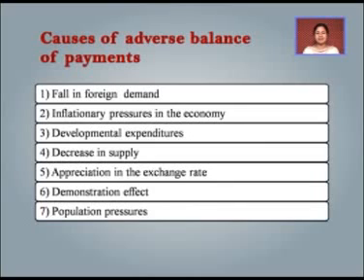not coped up with the aggregate supply, then the country has to be dependent only on the imported articles from the other countries. And if we have more population, it means the country is not in a position to export enough amount of the commodities to the outer world. As a result, there will be an adverse balance of payment. Means in this case, our payments will be more than the receipts.